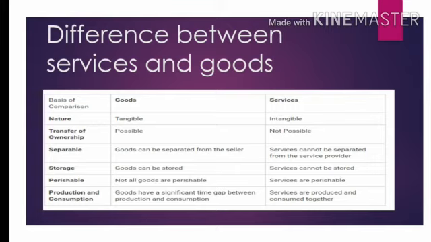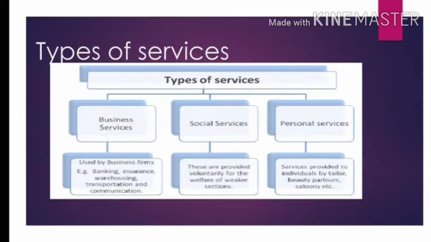The next one we will see is the types of services. There are totally three types of services. The first one is business services, the second one is social services, and the third one is personal services. What is meant by business services? Business services are used by business firms in order to carry out the business. For example, banking, insurance, warehousing, transportation, communication, etc.